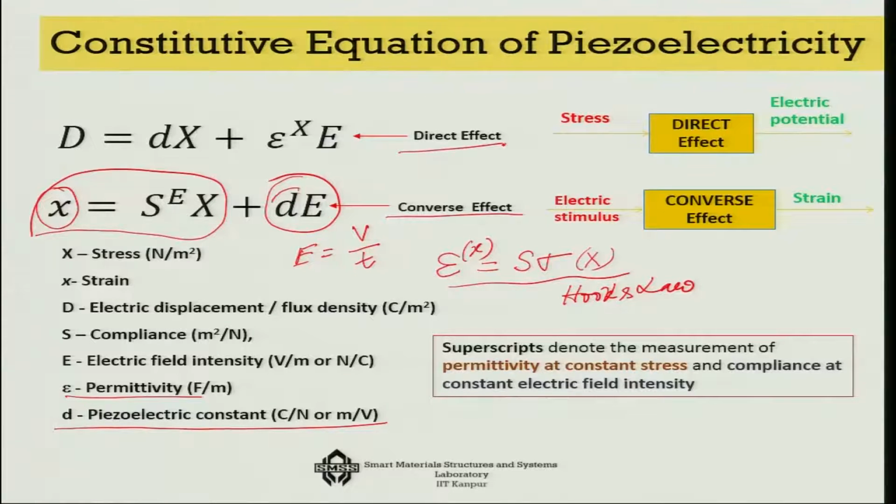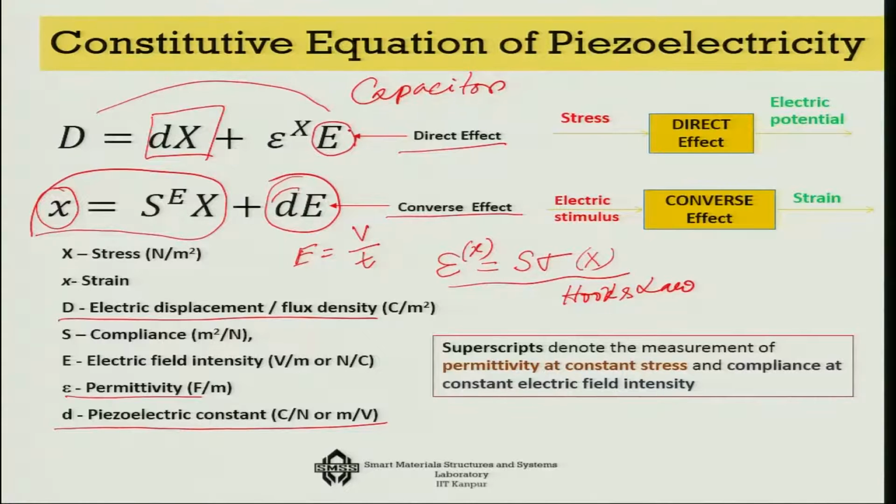In this case, once again, if you initially do not consider this part, then what you are going to get is actually the standard relationship for a capacitor, because you know that the electric displacement D of a capacitor is proportional to the electric field that you are going to apply, and also the permittivity of the material that I had already discussed. So this part is a standard equation of the dielectric material.